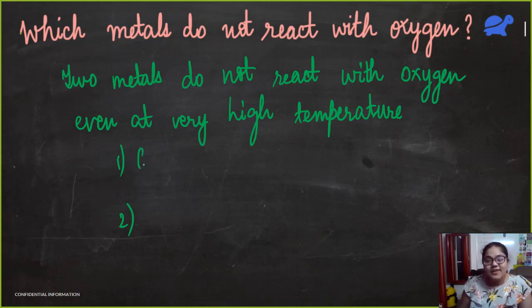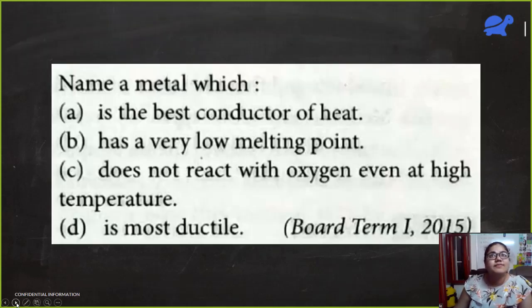First is gold. Second is silver. Gold and silver do not react with oxygen. So I think we can move ahead now.